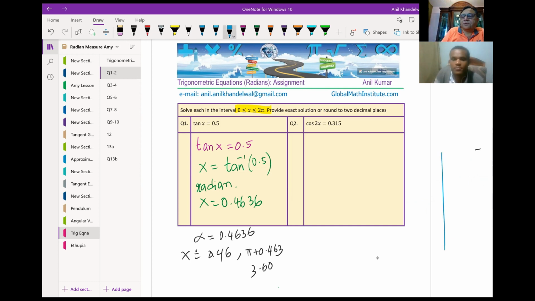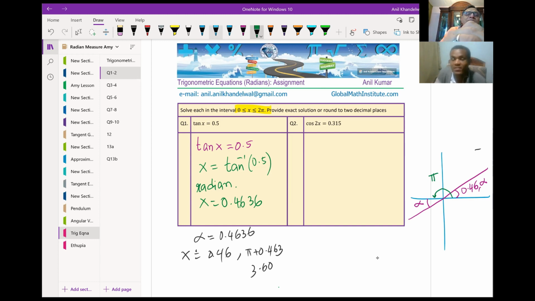So we have this particular diagram and we figured out that the acute angle was alpha, which equals, let me write this as 0.46, or let's say alpha for now, right? The other angle, this angle, is also alpha, right? Now, what is the total angle? The total angle is this angle, which is pi plus alpha. Do you see that?